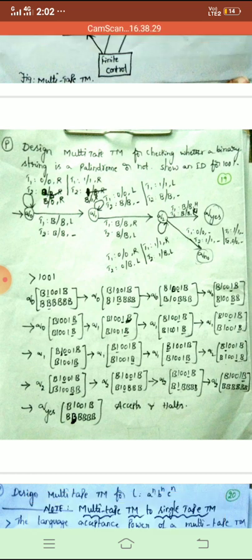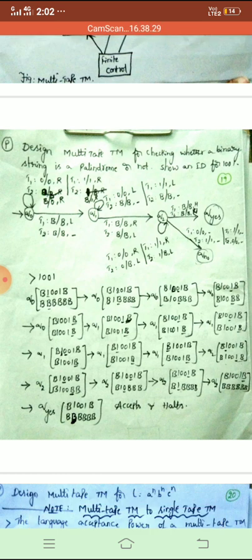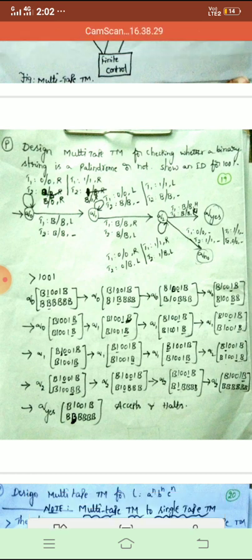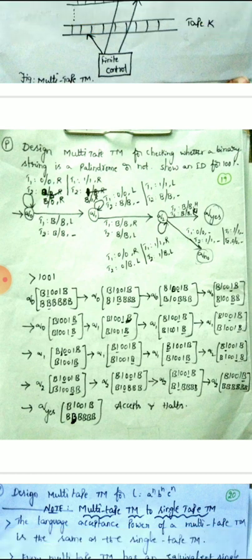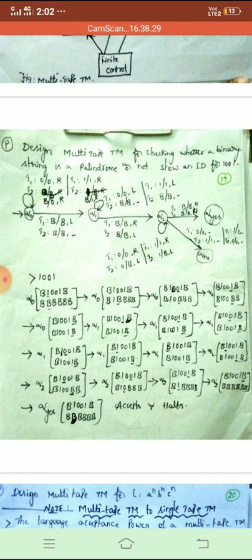Once I reached capital B, I am at the last position in tape 2 and I am at the first position in tape 1. Palindrome means reverse of a string, no? When you reverse the string, the first symbol must match with the last symbol. Second symbol must match with the last but one symbol. That is the procedure, right? That's why. And this process repeats.